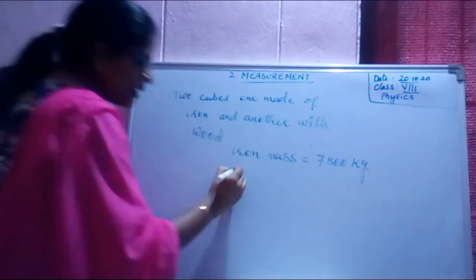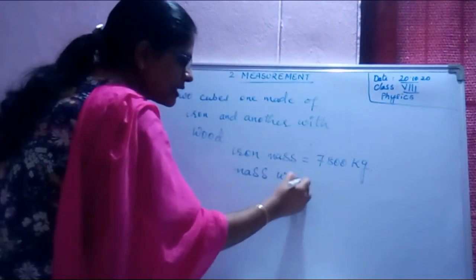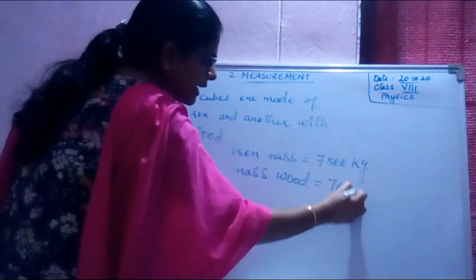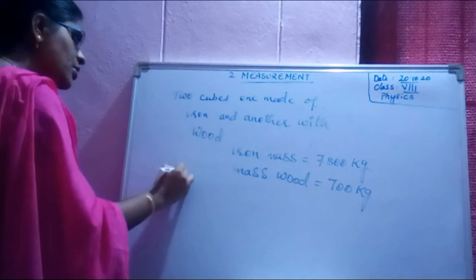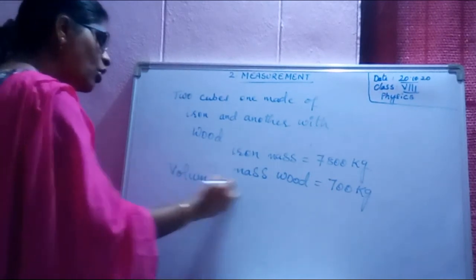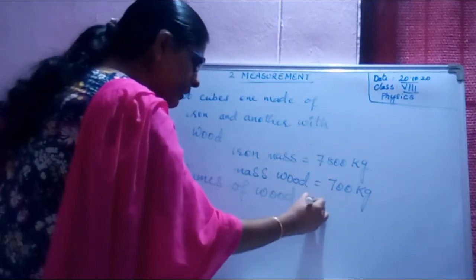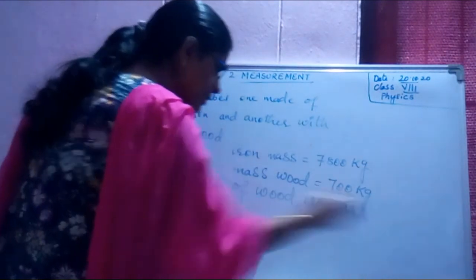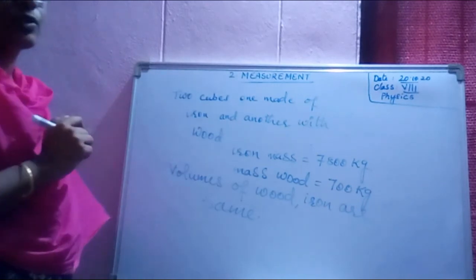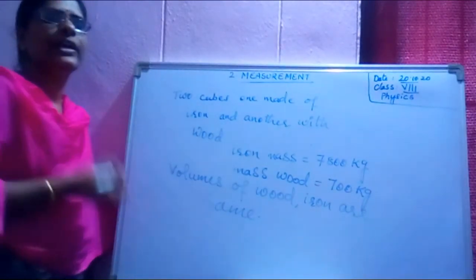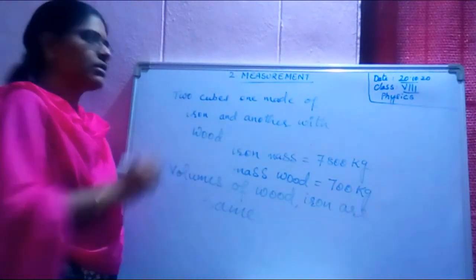Mass of wood is 700 kgs. Volumes of wood and iron are same. Volumes of both the cubes are same. Now find out which one has more density. This is your homework.